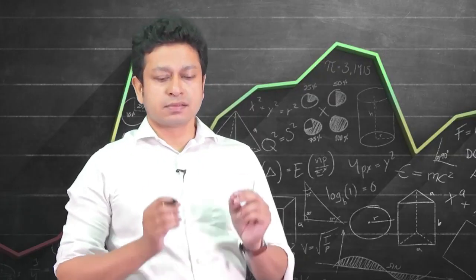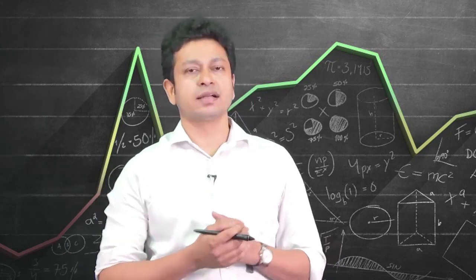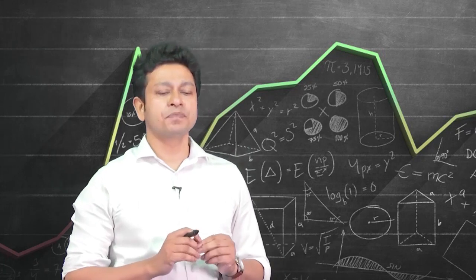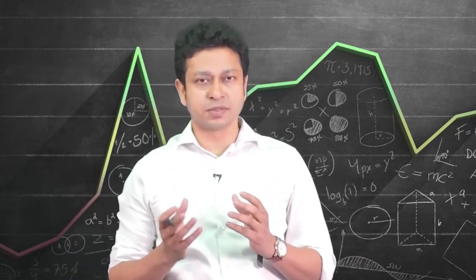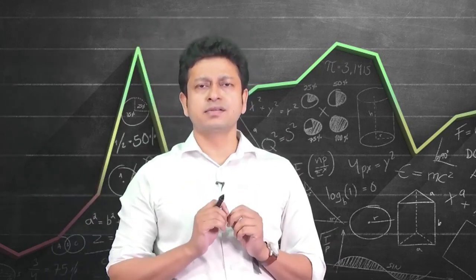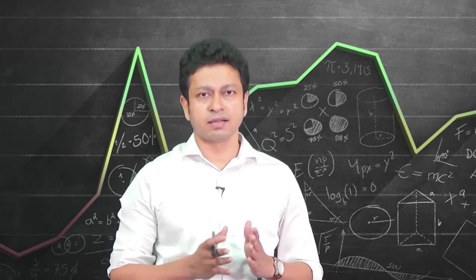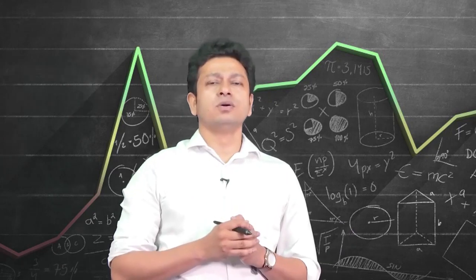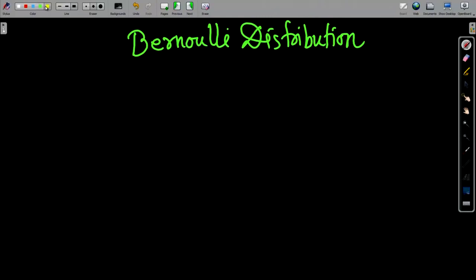This is a distribution that comes from a discrete random variable, and it has very specific properties. We will see the Bernoulli distribution as a foundational building block for many other distributions going forward. Remember a discrete random variable, for example tossing a coin: we will always get either a head or a tail, a success or a failure. So the Bernoulli distribution always represents one trial. It is always a distribution that comes from one trial.